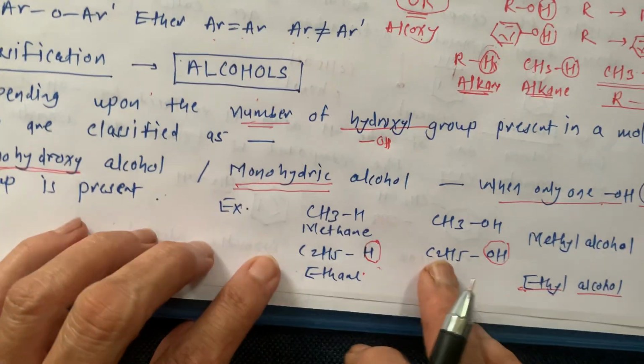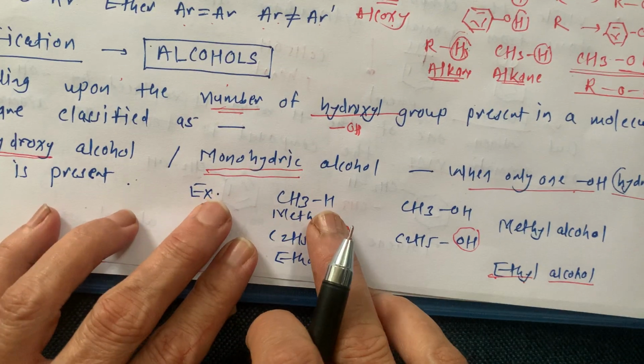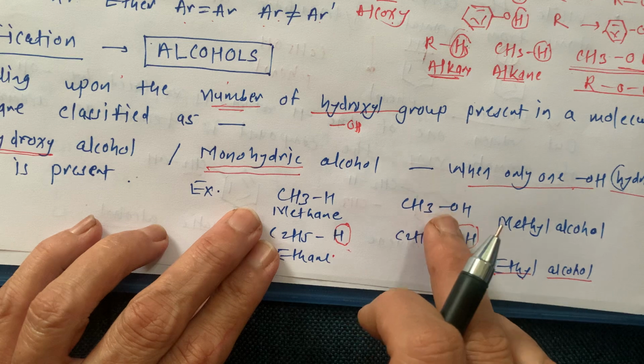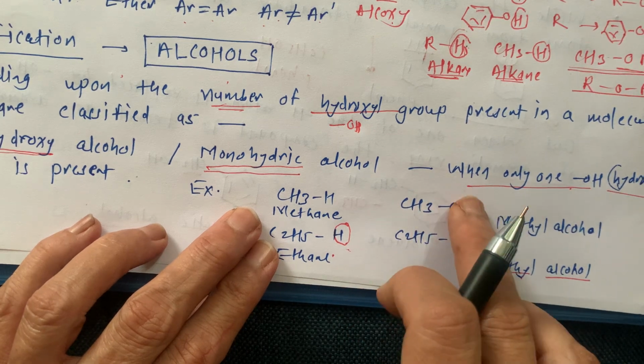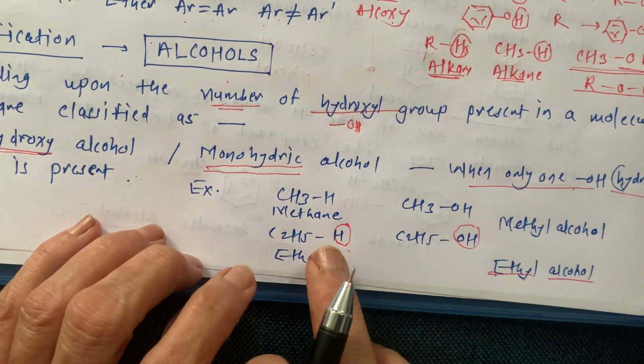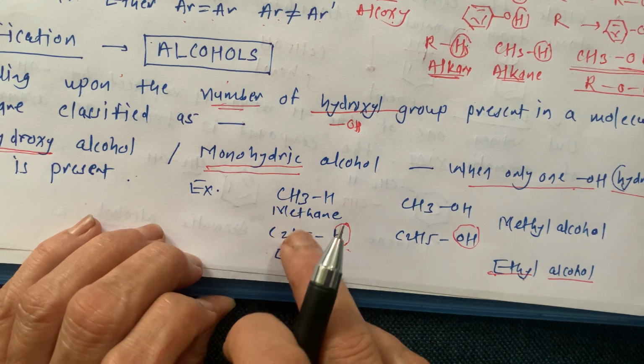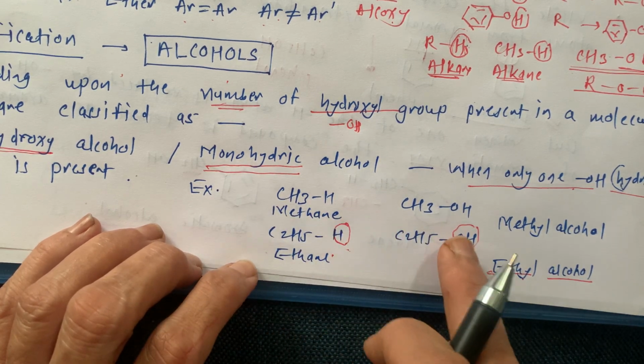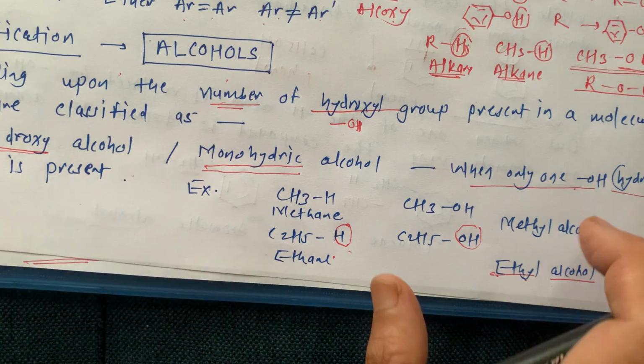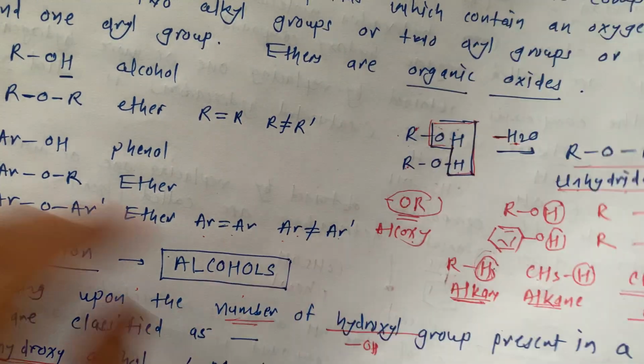For example, see here, this is our methane. From this methane, if this H is replaced by OH, only one hydroxy group, this is our methyl alcohol. This is our ethane, with the ethyl alkyl group. When H is replaced by OH, this is ethyl alcohol.